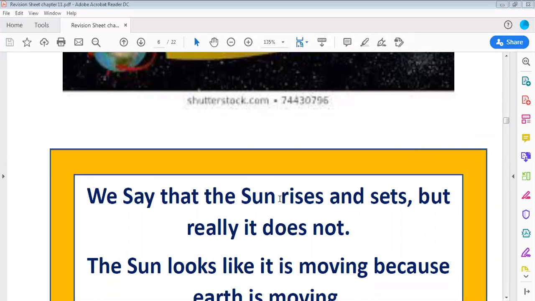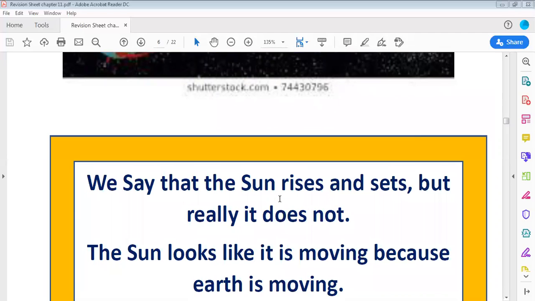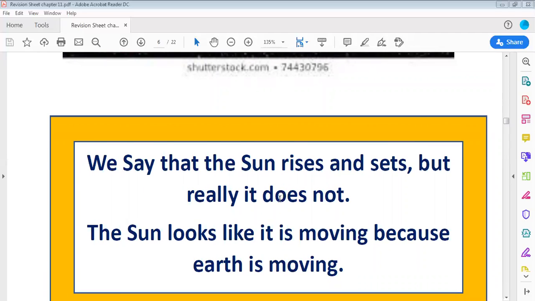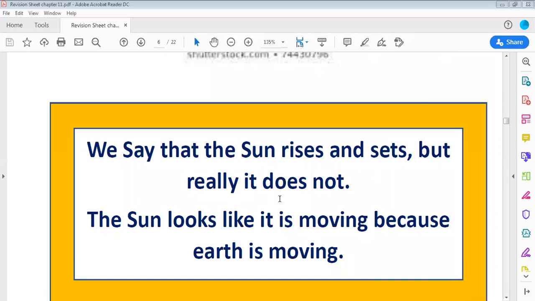The sun looks like it is moving because the earth is moving. The sun is still in the middle and the earth moves around the sun, and that's what makes the sun rise and set.